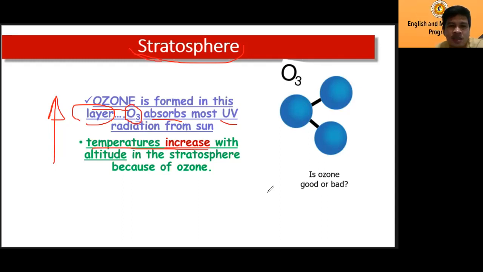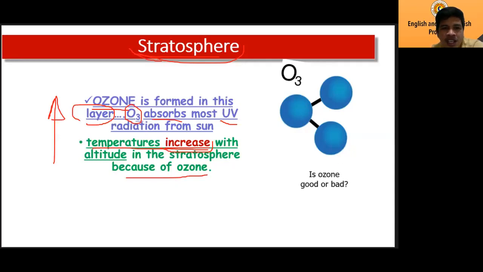But here in the stratosphere, as you go higher, the temperature increases. What do you mean by that? It means that it becomes hotter as you go higher in the stratosphere because of the ozone. So because of the ozone layer, as you go higher, the temperature becomes hot.